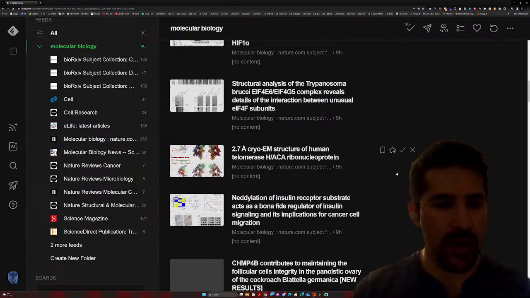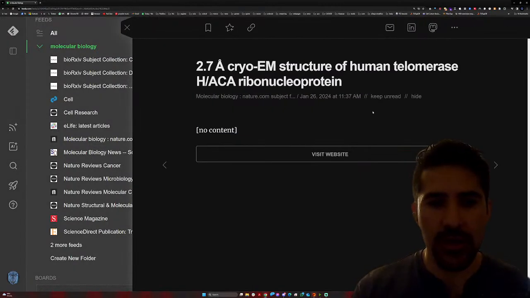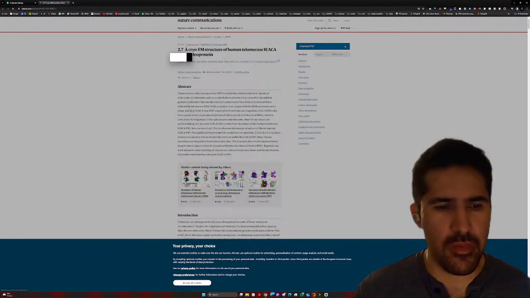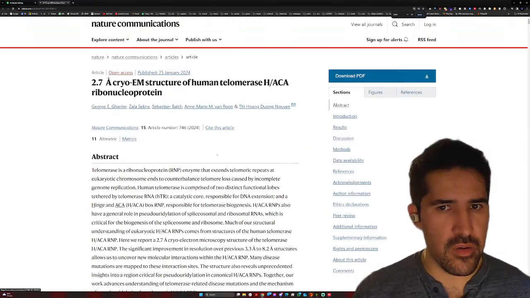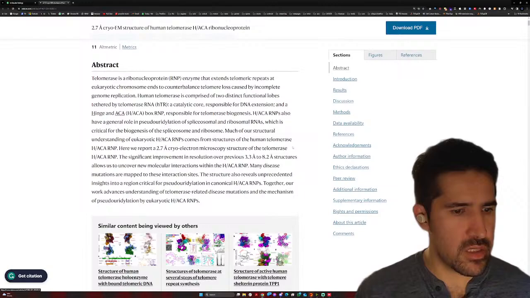Usually I like to find cool figures. For example, this seems to be very interesting, and it has been just recently published, like 9 hours ago. This is the one that I would love to see because it's a cryo-EM structure of human telomerase ribonucleoprotein. So we are going to access this paper. It's a Nature paper, so I will accept the cookies and we can see how it goes.